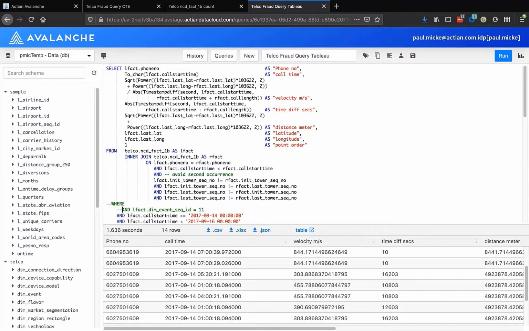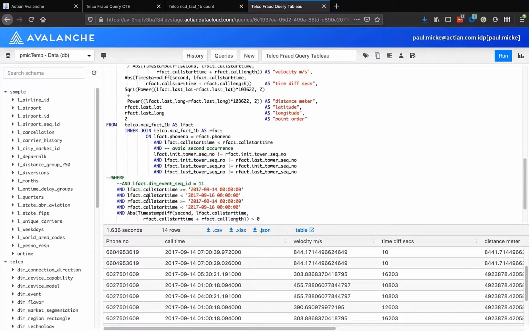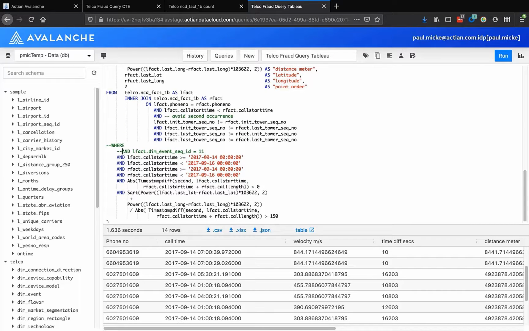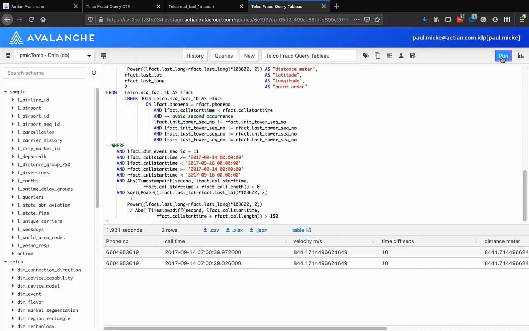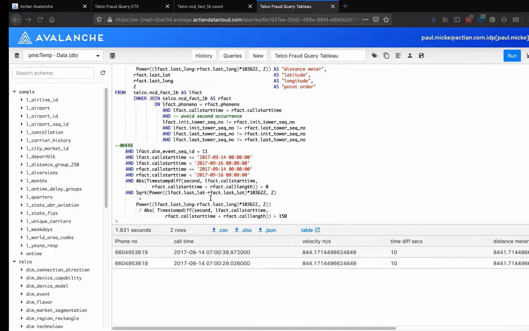As I said before, with this dataset, some calls are blocked by the core network, and filtering out all the event ID return values outside of 11 would restrict us to querying for successful calls only. You can see here we're checking for event ID 11. So let's run this query again with the event ID 11 qualifier. And now only one call is left, and we see the remaining single phone number here has a time difference of 10 seconds, mapped as the red dot on the Tableau map that you see here.